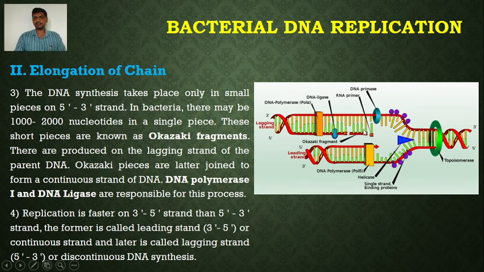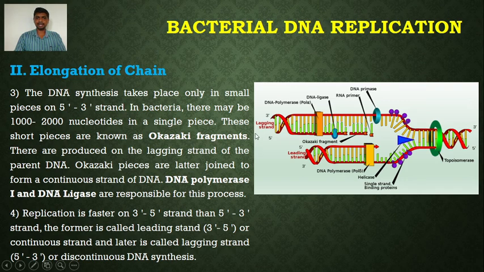So DNA polymerase III copies the sequence present on the template strand and synthesizes the new strand, but in fragments, in short pieces. These short pieces become a continuous strand by the activity of the enzyme DNA ligase. So this DNA ligase seals the gap between the two fragments of the DNA, so that the DNA strand will be continuous. Okay. So on one of the strands, DNA replication is discontinuous.